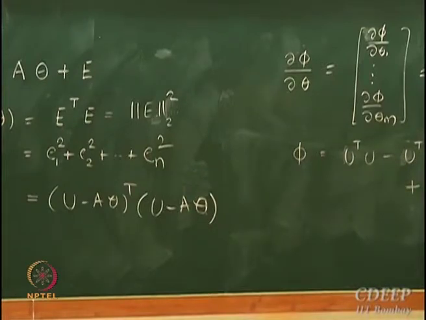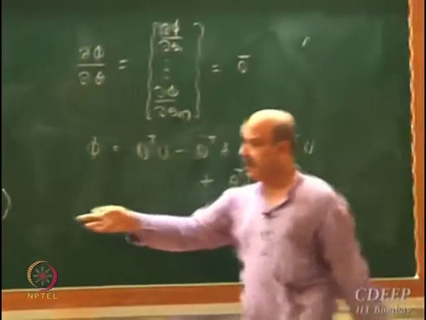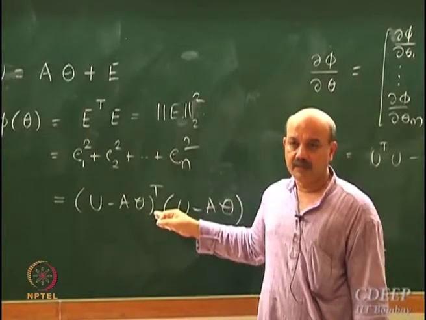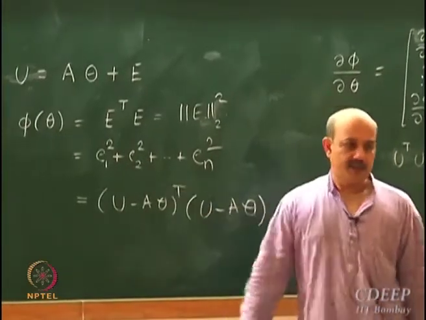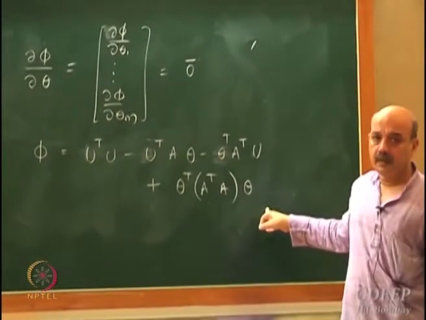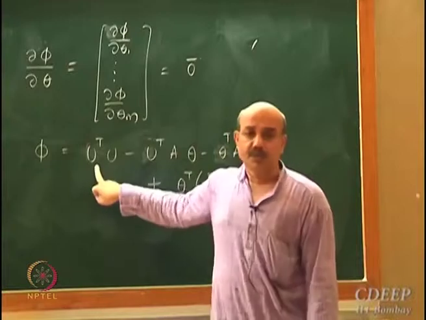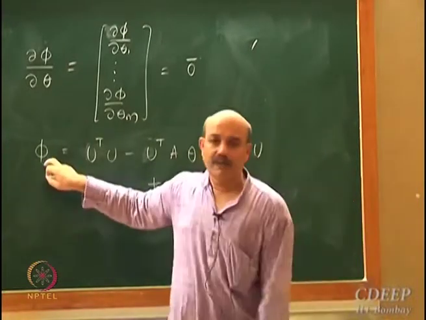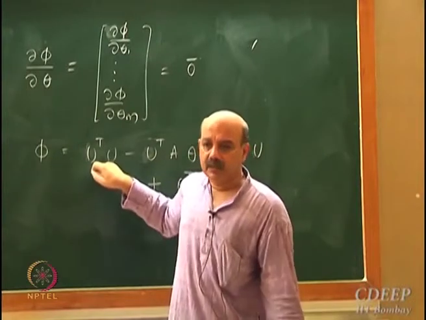I have just expanded 4 terms. U is a vector, A theta is a vector, right? And then I am just expanding this, the simple matrix multiplication. Okay. Now what is U? U is a vector of known values, it's a constant vector. So what is dou phi by dou theta? This part will be 0.